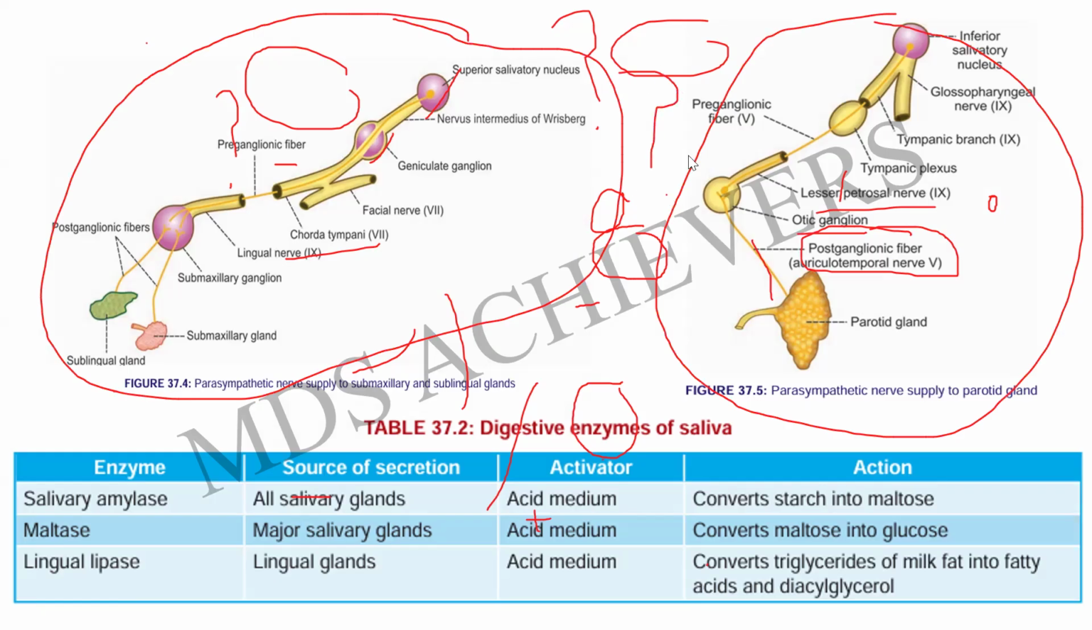And also the composition of saliva: the enzymes are going to be salivary amylase, maltase, and lingual lipase. Whereas for the source of secretion, salivary amylase is secreted by all salivary glands, maltase by major salivary glands, and lingual lipase by lingual glands, and the activating medium is the acidic medium. The action is that amylase is going to convert starch into maltose, the maltase is going to convert the maltose to glucose, and the lingual lipase is going to digest fats into fatty acids and diacylglycerol.